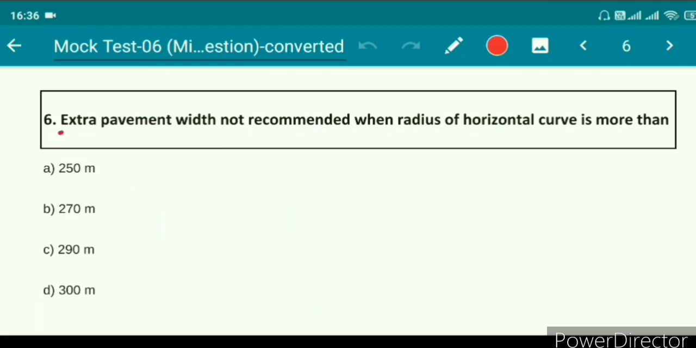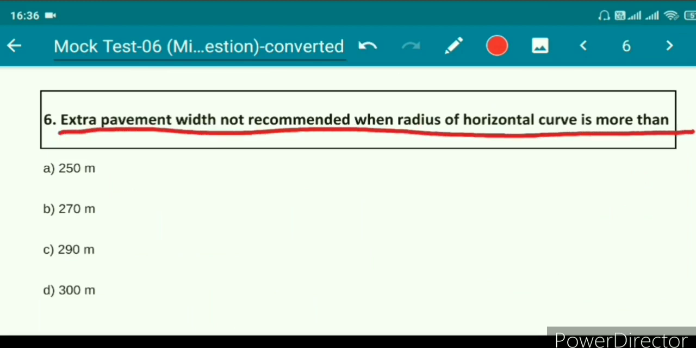Question number 6. Extra pavement width is not recommended when the radius of horizontal curve is more than option A 250 meter, option B 270 meter, option C 290 meter, option D 300 meter. The right answer is option D, 300 meter.